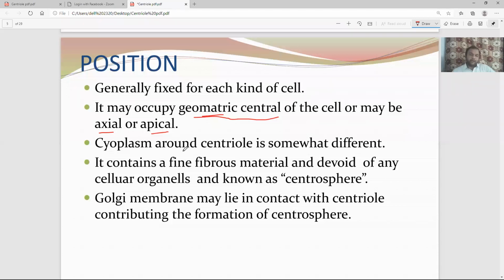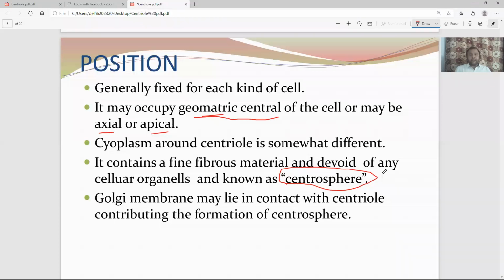Cytoplasm around the centriole. The area around the centriole is devoid of any cell organelles. Cytoplasm around the centriole is somewhat different. It contains fine fibrous material, and it is devoid of any cell organelles, and that cytoplasm is known as centrosphere. It has fibrous proteinous material, and that amorphous cytoplasm is called centrosphere.